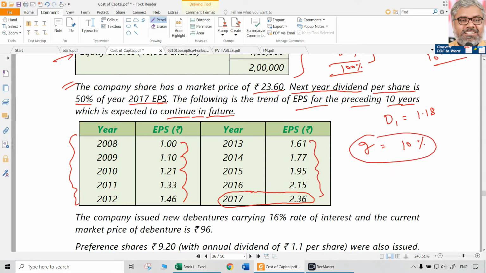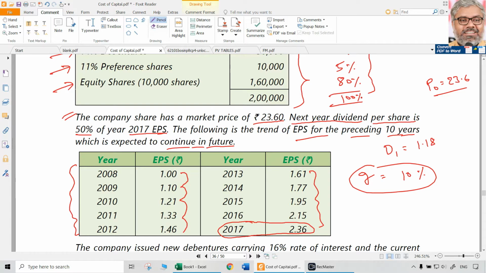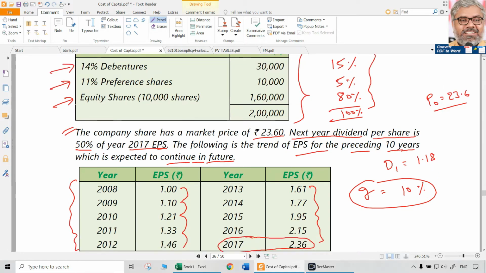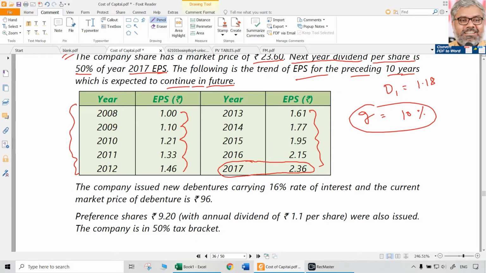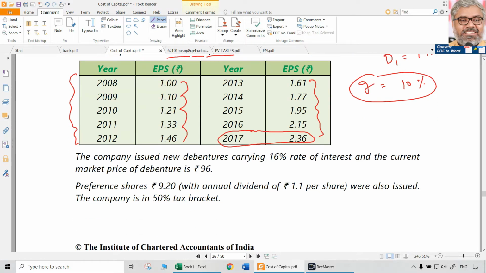That is information which is hidden within the table, which we have to find out. That is not separately given. So we have D1, we have P naught, we have g. So naturally that can be used for computation of cost of equity. We'll come to that. Further information is given.